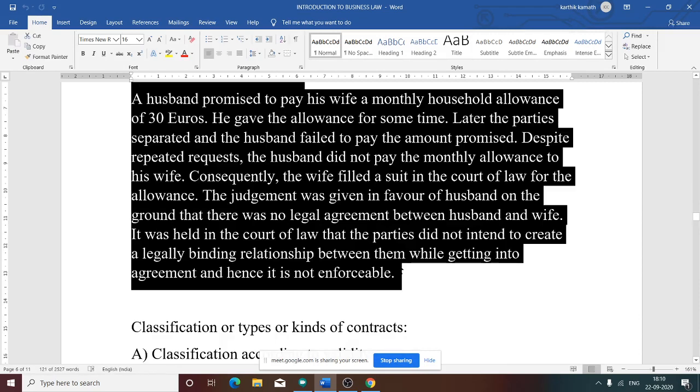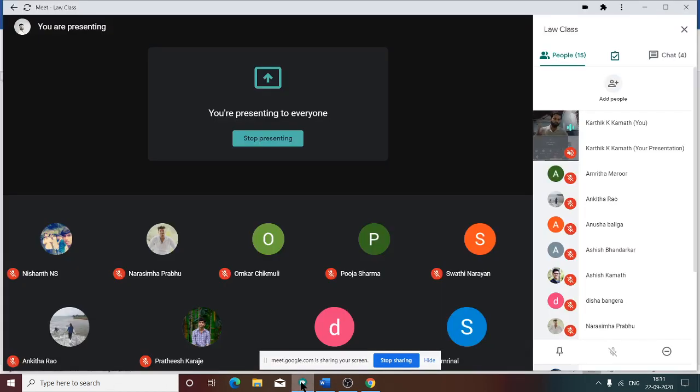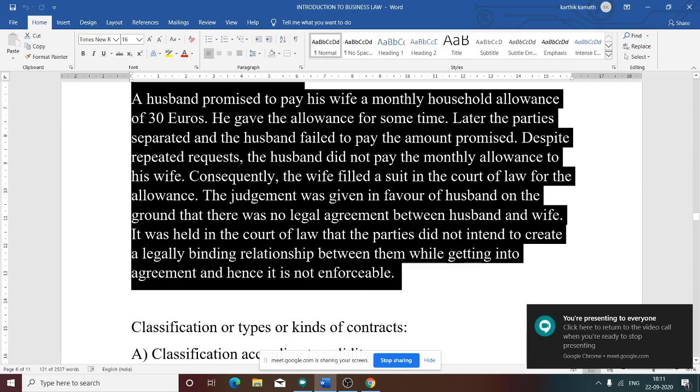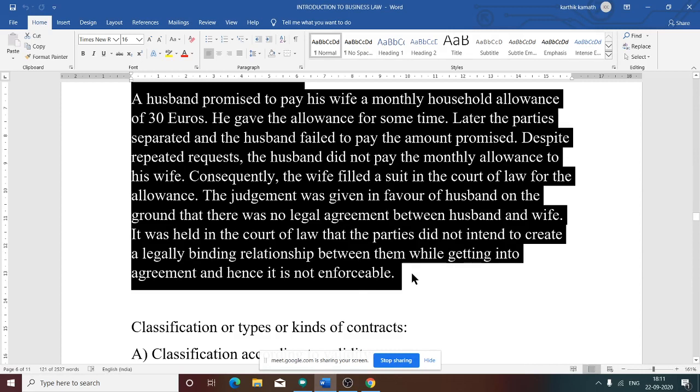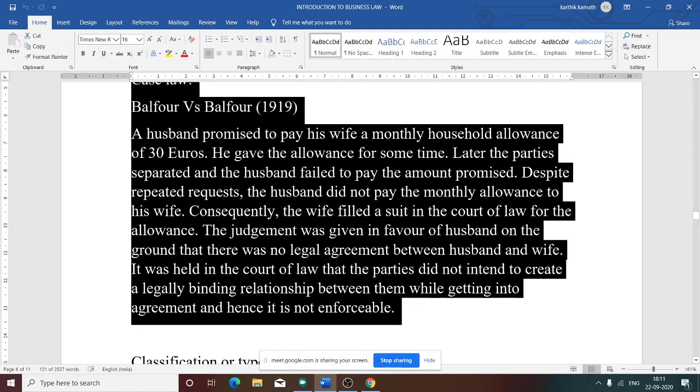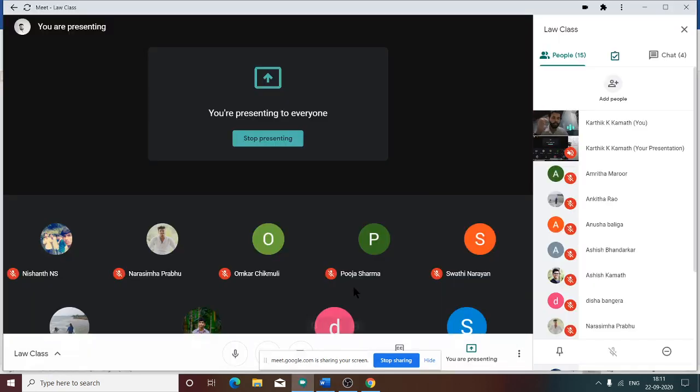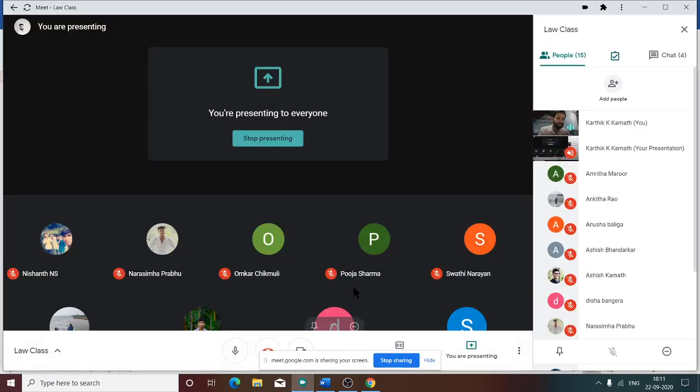Parties separated and husband failed to pay the amount promised. Parties separated means they got divorced, maybe. After that, husband stopped paying the amount to his wife. Despite repeated requests, husband did not pay the monthly allowance. Consequently, the wife filed a suit in the court of law for the allowance. Judgment was given in favor of husband on the grounds that there was no legal agreement between husband and wife.